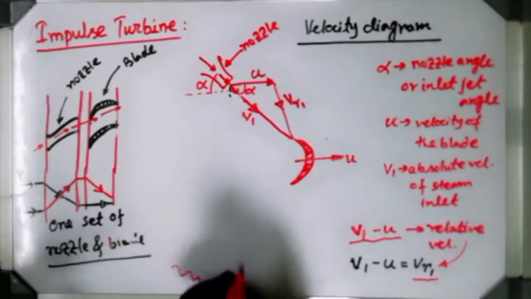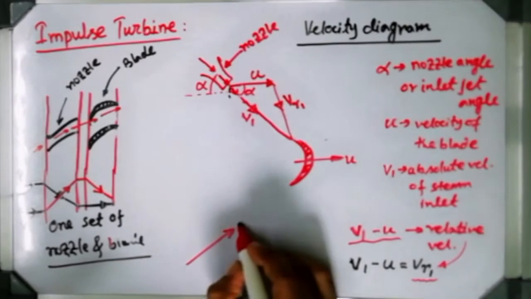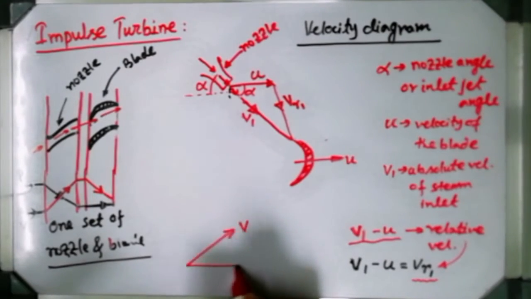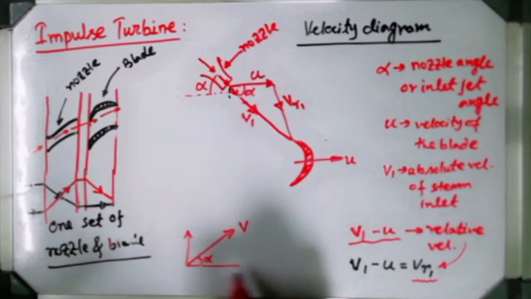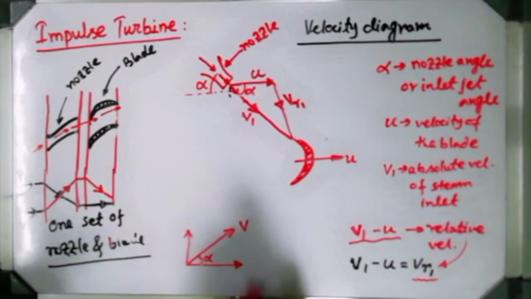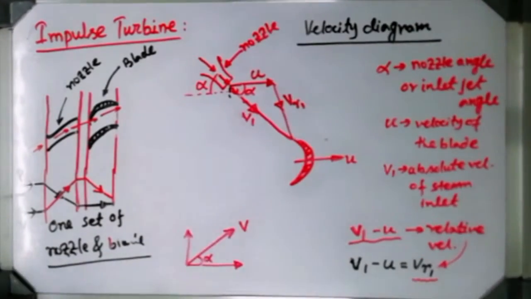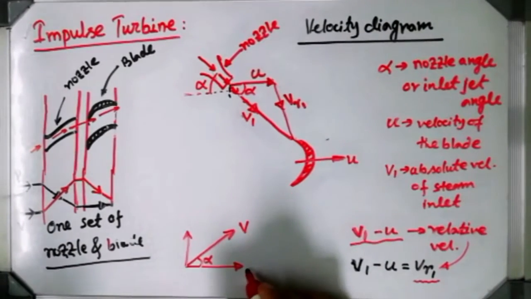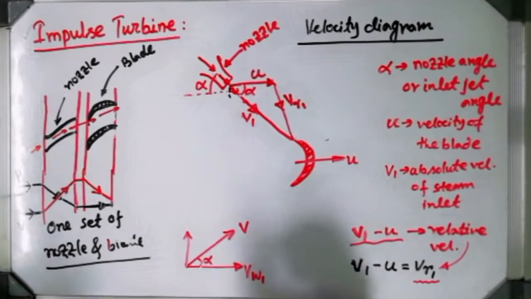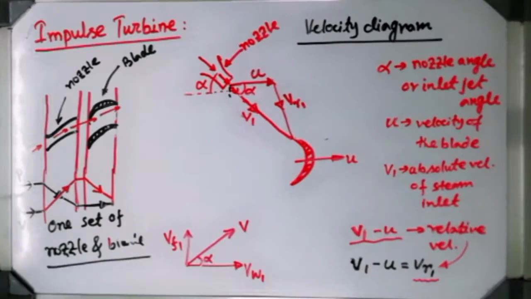Suppose this is a V1 vector and it has an angle of alpha, then it must have one vertical and one horizontal component. With the help of these two vectors, this V vector moves inclined, otherwise it cannot go inclined. So this horizontal vector I am taking as VW1 and this vertical vector I am taking as VF1.